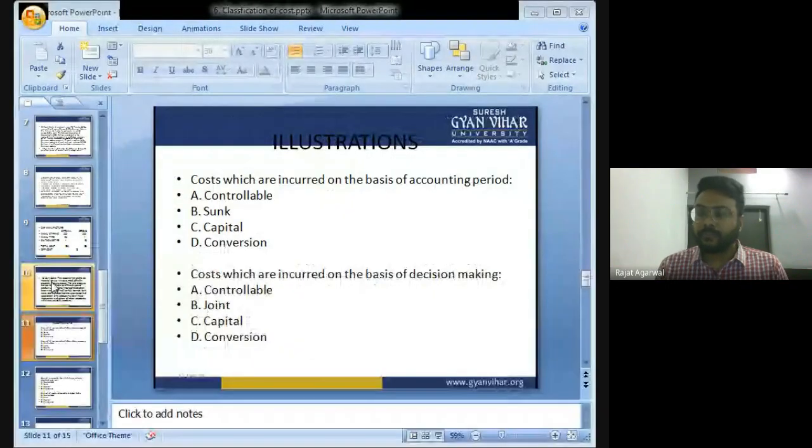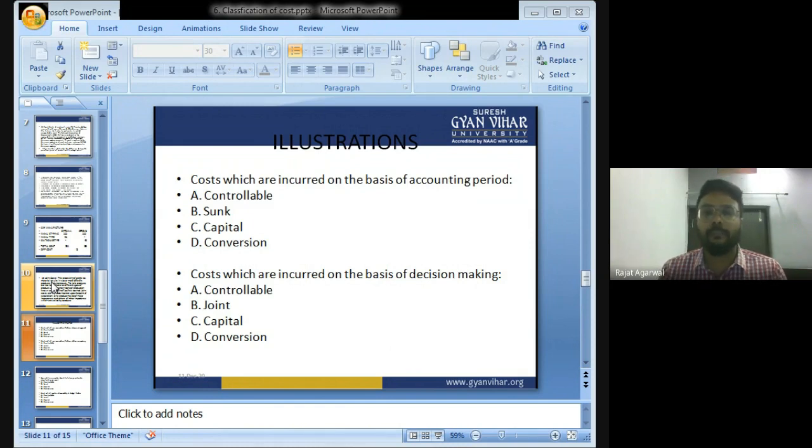These illustrations will help you in getting clarity on the topic. That's why at the end of every class we do MCQs, so that the whole topic will automatically get revised. So let's start with the MCQs now.